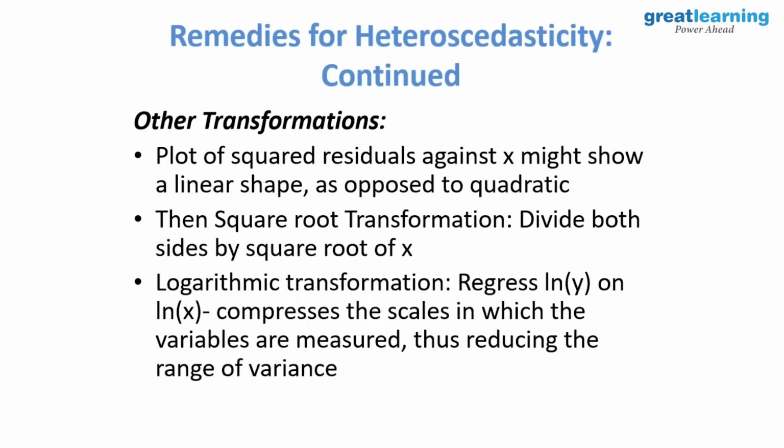Okay, other transformation: plot of squared residual against x might show a linear shape as opposed to quadratic. Then the square root transformation: divide both sides by the square root of x. Logarithmic transformation: regress log y on log x, which compresses the scale in which the variables are measured, thus reducing the range of variance. जब आप log करते हो, वो compact करता है उसको. So the range of variance is reduced. So that can also help you to get the heteroscedasticity away.